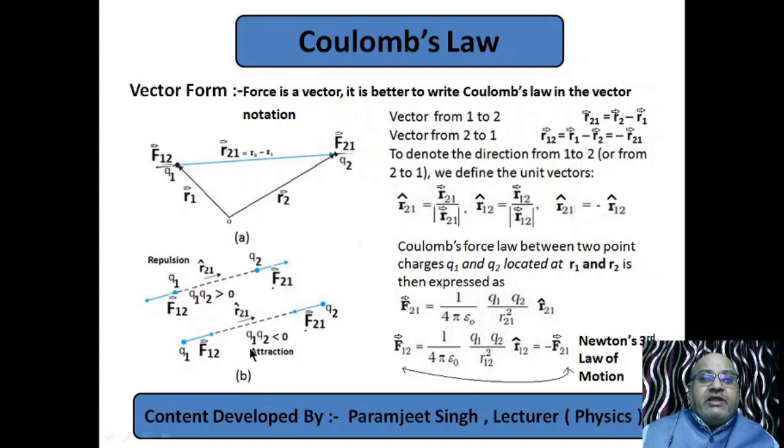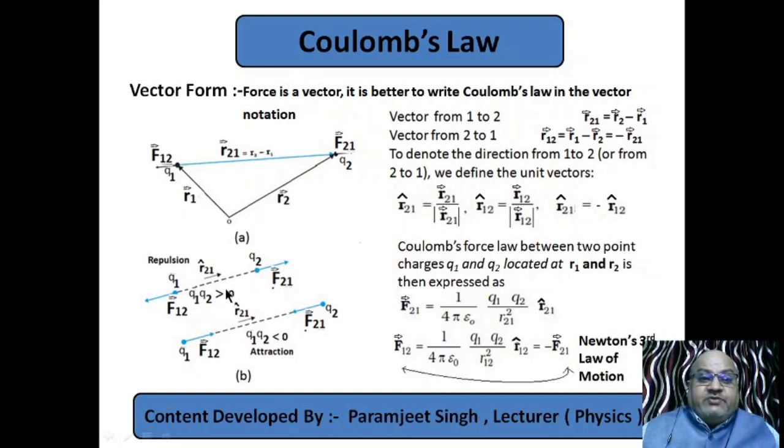Now see figure B. Figure B is also very important to conceptualize it in a better way. We know there are two types of forces, repulsion and attraction, between the charges. If charges are like, repulsion; if charges are unlike, attraction. If charges are like, meaning both positive or both negative, their product will always be positive, that is greater than 0. So see here, the condition is the product of Q1 Q2 is greater than 0. It means both are like charges and they are placed at some distance.